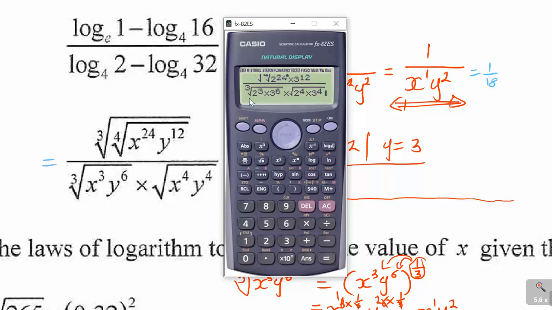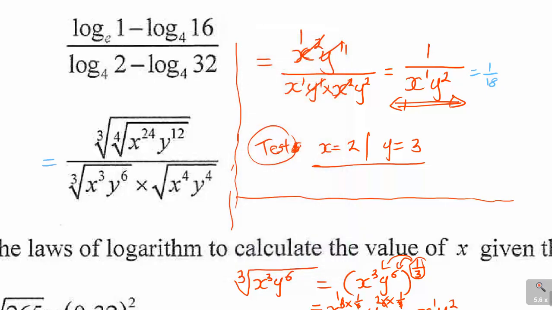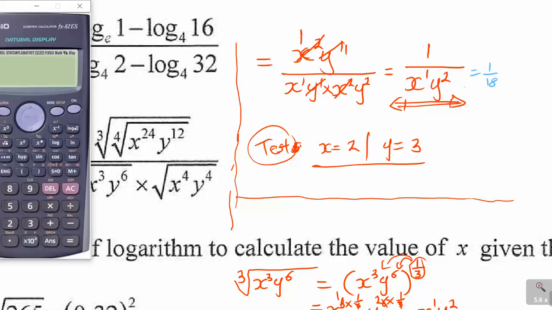And then at the bottom there is a 3, 2 to the 3, and then y to the 6 times, which is still fine, and then 2 to the 4, y to the 4. So the answer there is 1 over 54. So this is what I use now to check out where I might have made a mistake. So knowing your multiplication table, look at 18. I got 1 over 18.